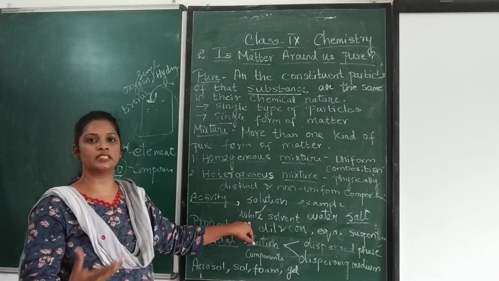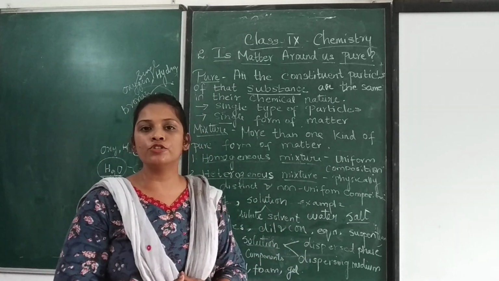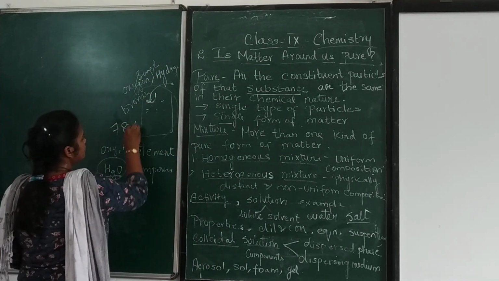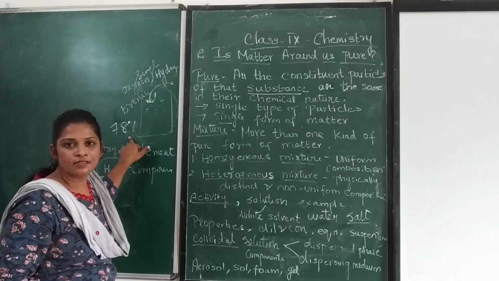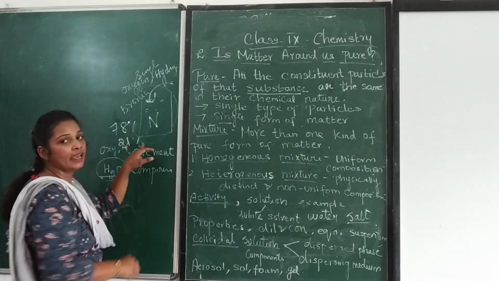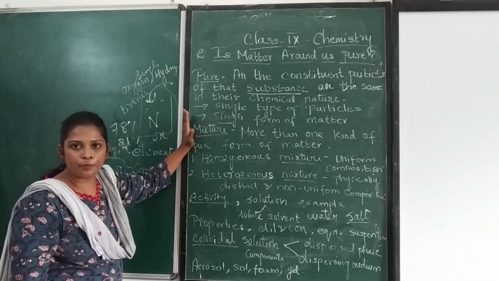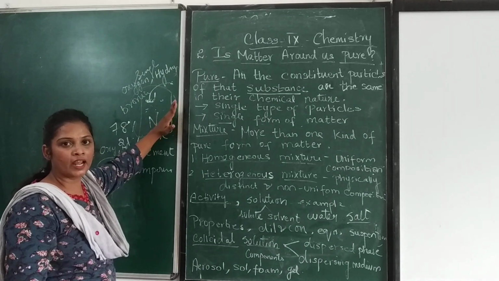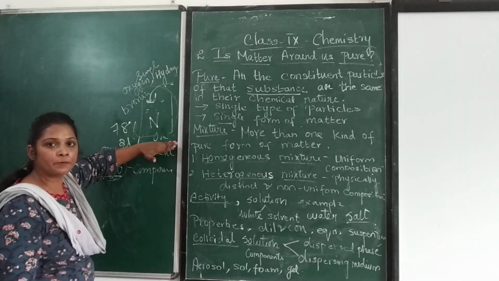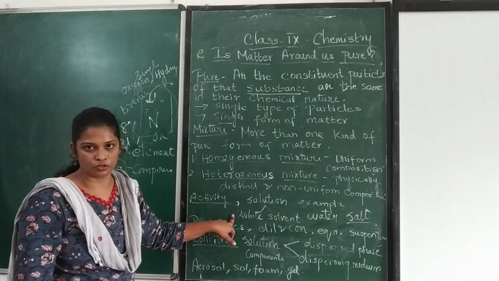Whatever it may be, when you are mixing together, for example, air is a homogeneous mixture. 78% of air contains nitrogen and 21% of air contains oxygen. So which has the larger proportion? Nitrogen. So nitrogen will be the solvent, and the proportion of oxygen is less, so oxygen is considered as the solute.